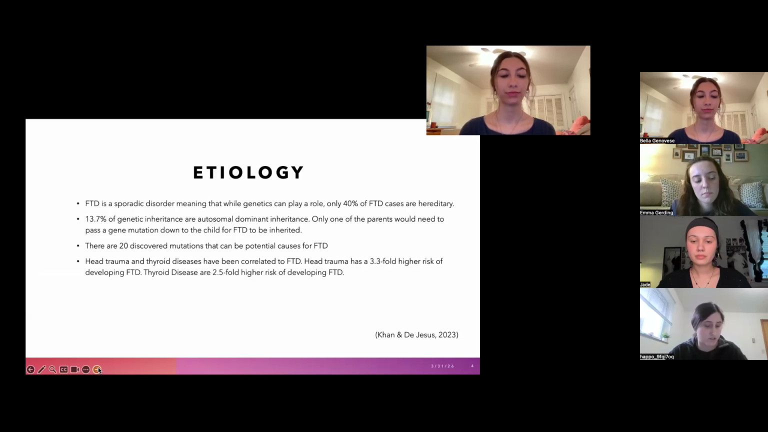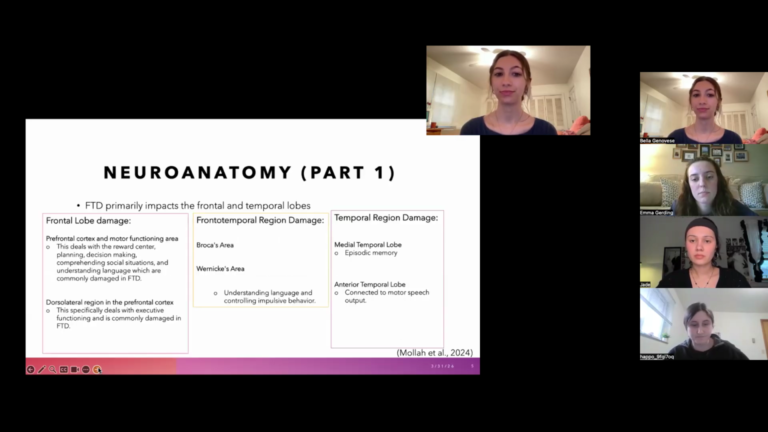And then an interesting fact here is head trauma and thyroid diseases have been correlated to FTD. As you can see, head trauma has a 3.3-fold higher risk of developing FTD, and thyroid diseases a 2.5-fold higher risk. And then here we move on to the neuroanatomy.